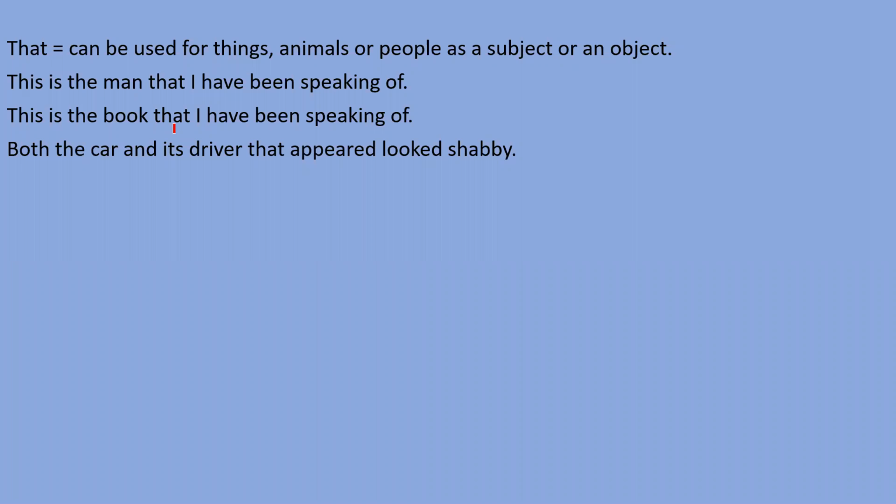Second, both the car and its driver that appeared look shabby. So, dear students, you can understand that the car and its driver are the antecedent of the word that. Clear? So that can be used when one thing is a human being and one thing is an object. In that case also we can use that, because that can be used for singular also, for plural also, for people, things, and objects also, in the subjective case also and the objective case also, right?